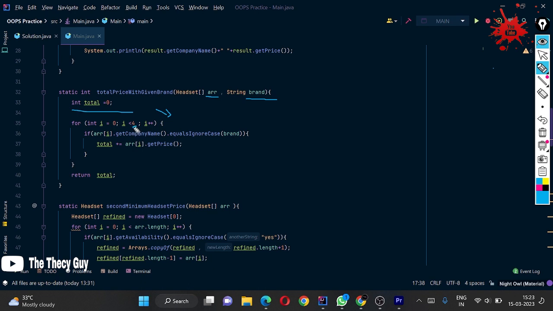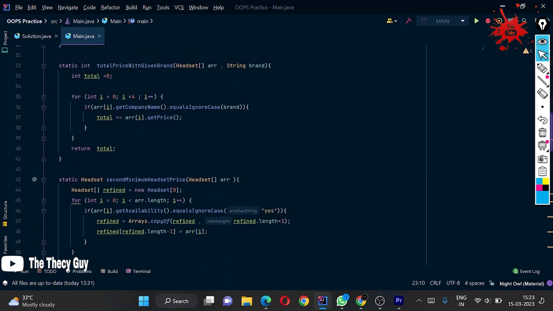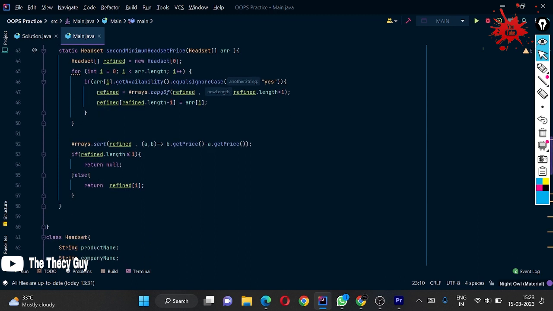So we are running here four times, but it is great if you are using here array dot length, okay. So we are just checking if array dot at i dot get company's name, if this company's name is equal with this brand, okay. So we are going to print brand here, okay. So total plus equal to get price. Okay, and here we are returning the total, and above side we are checking if our total is less than or equal to 0. Okay, then we are doing this for this. Now, just come here into the second method.